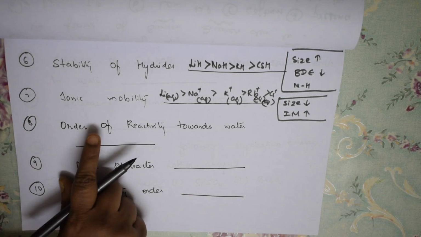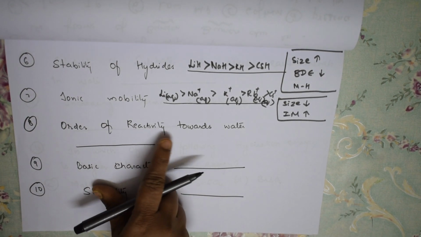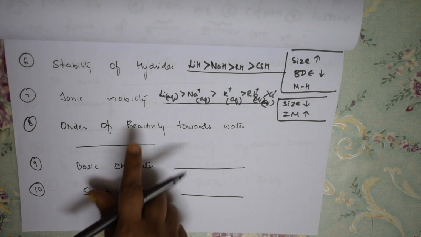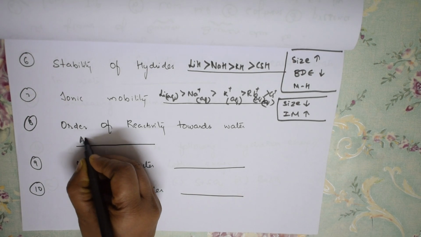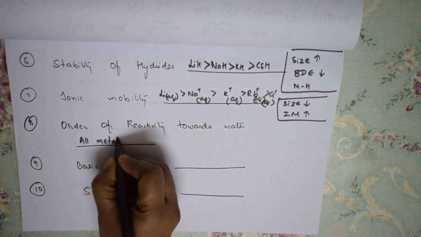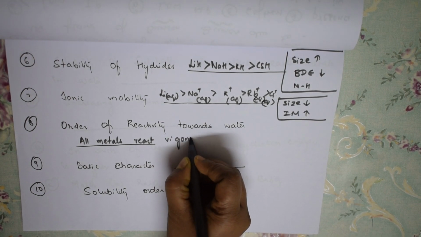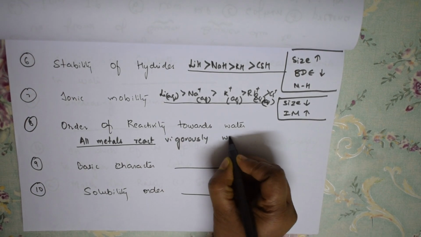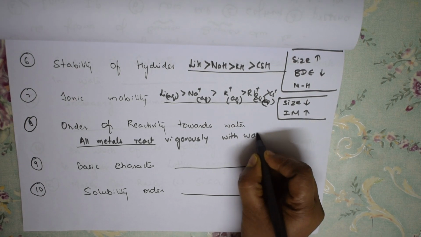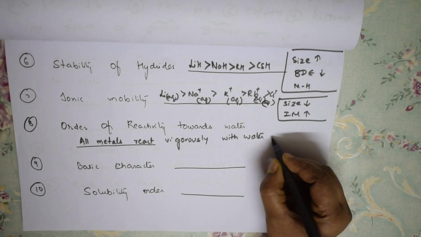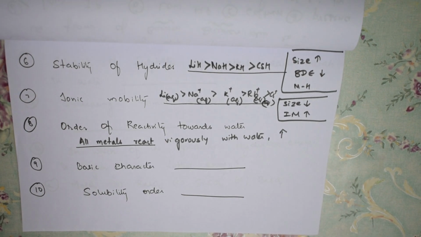Now let us see this: order of reactivity towards water. Basically, all alkali metals react vigorously with water. Let us write: all the metals react vigorously with water. So how is this reactivity order? It increases down the group. When I go from top to bottom, the reactivity increases.